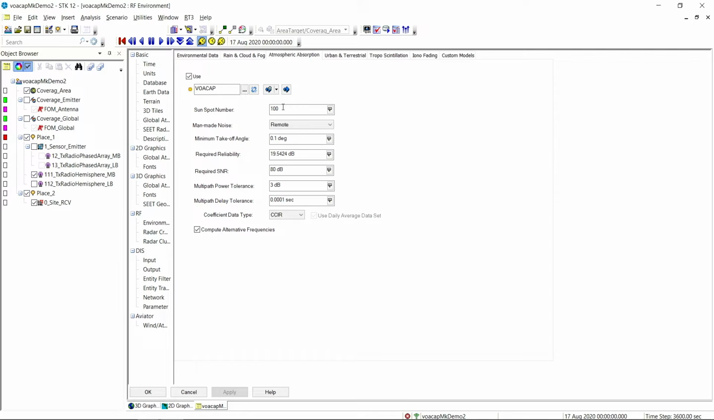So if you are doing an analysis in the future, you can go onto the website. There's a website out there that tells you what the predicted sunspot numbers will be for the future, so you can grab that number and put it in there. Maybe you're doing an analysis in the past, maybe you're trying to find out why didn't my communication link close or why didn't my radar detect. You can go to that same website, find out what the exact sunspot numbers were for that time period, and you want to enter that in there.